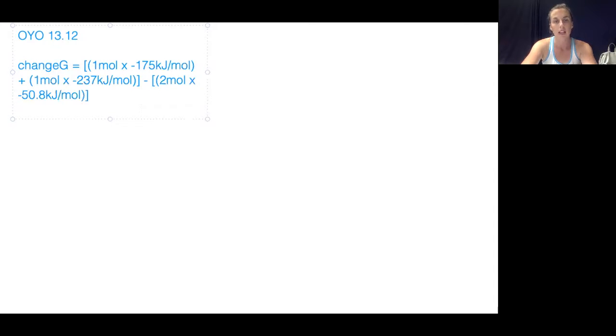So in my calculator, in parentheses, negative 175 plus negative 237. Like I said, I'm ignoring the 1 because 1 times this is just this. I'm going to close my parentheses, minus parentheses 2 times negative 50.8.